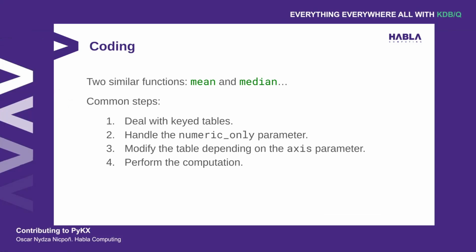And the outputs of both of these functions is actually very similar. It's a sort of dictionary which will contain the column names as the keys, and then the actual value of the computation as the value in the dictionary. So these two are very similar to what we want to accomplish on the standard deviation.